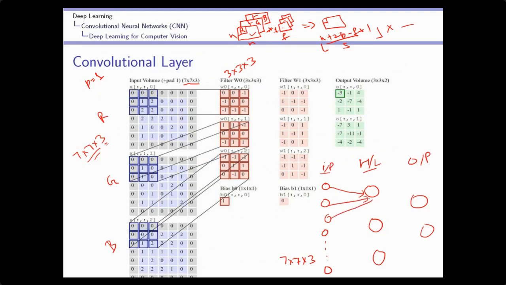These are connected with each other with some associated weight. Now you will calculate the output of this neuron: this input into the corresponding weight, plus this input into the corresponding weight, plus this input into the corresponding weight, and so on. Then we add a bias, and then we apply some activation function. This will generate the output H0, the first output of the first hidden layer neuron.